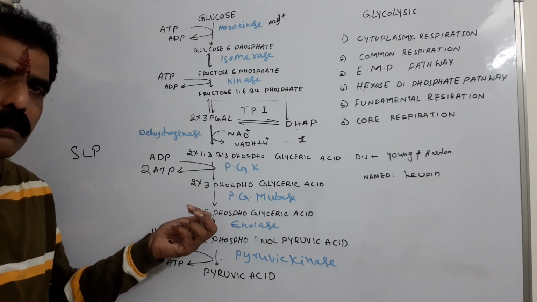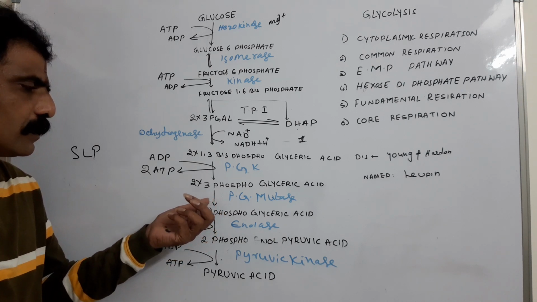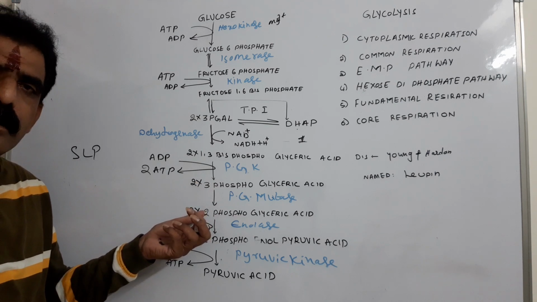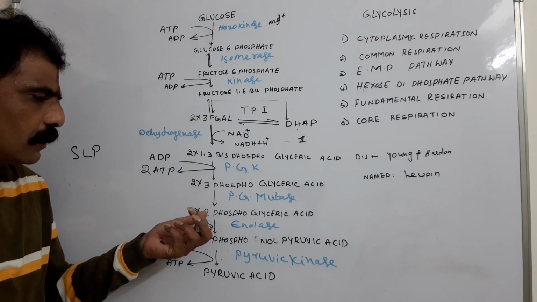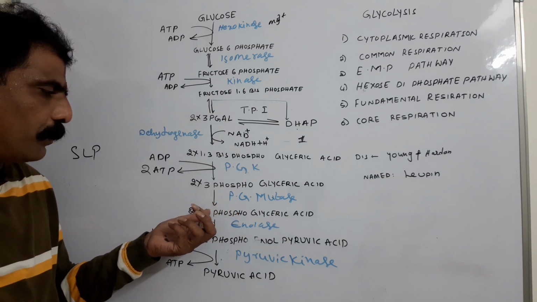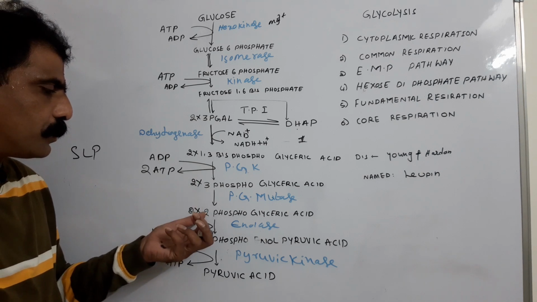Can you predict what happens here? Here, inorganic phosphate is shifted from third carbon to second carbon. So this is nothing but intramolecular shift. Within the molecule, a group is transferred from one atom to another atom.